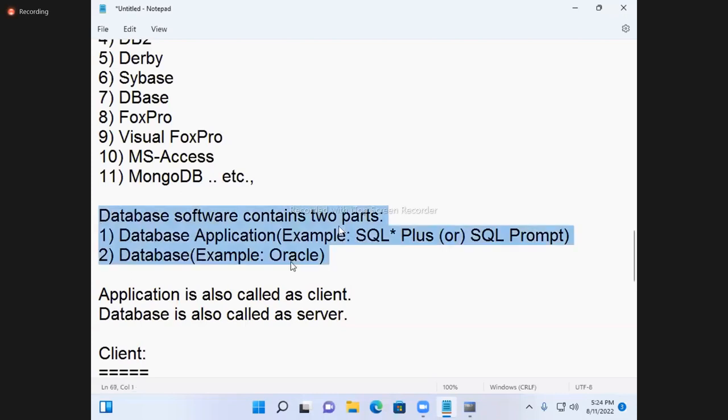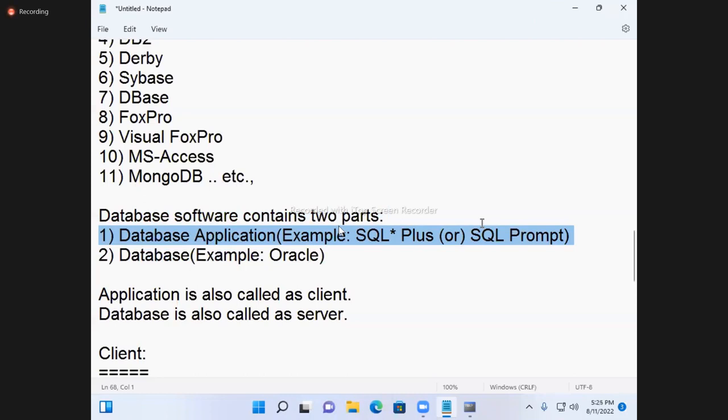Now, in the Oracle class, what will happen? Oracle software is installed. You will see the SQL prompt, but you cannot see Oracle. Then what will the faculty teach every day? With the SQL prompt they'll teach. But this is a Java class, so that SQL prompt is not required. Got your point? We don't require this one.